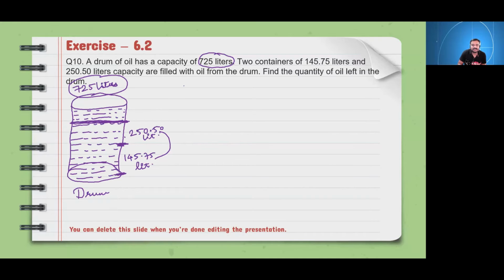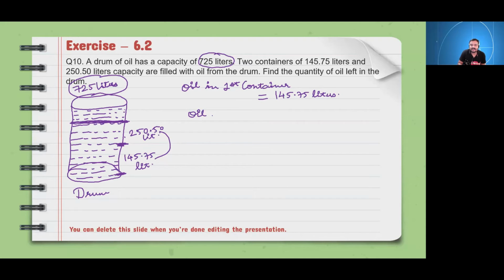Okay. So here, oil in first container, how much it is? It is 145.75 liters. Okay.